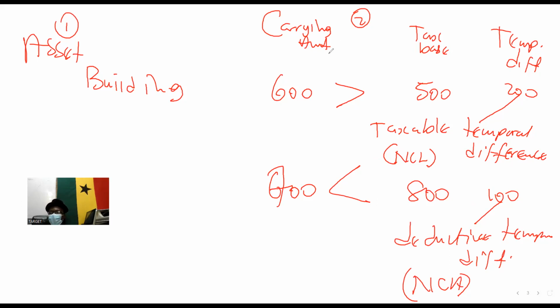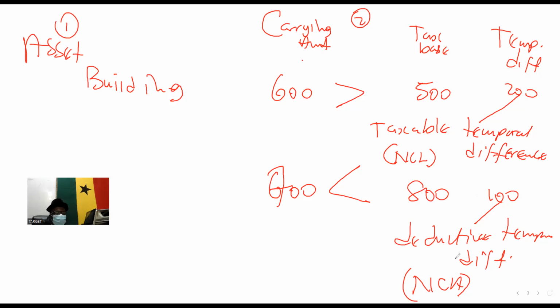You must calculate the carrying amount and tax base. In exams, know how to calculate carrying amount and tax base, and you can easily do the temporal difference. And don't forget that deferred tax is the tax rate multiplied by the temporal difference.